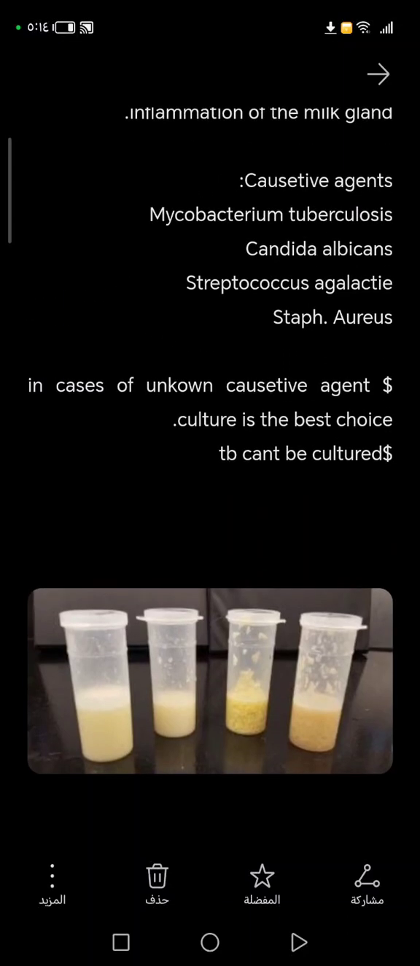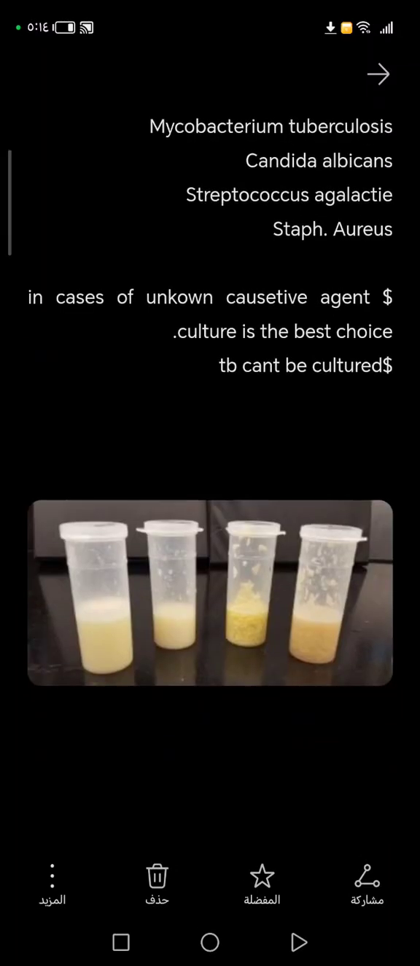In cases of unknown causative agent, culture is the best choice. So TB, a note, it's important to know, TB tuberculosis can't be cultured easily, or it can't be cultured. Culture isn't done. We do other tests that I'll explain in other videos. Here is an example of cow mastitis milk. Pus will be seen in the milk. You see the milk color, you clearly know that this is an abnormal color of milk, as you can see, okay.